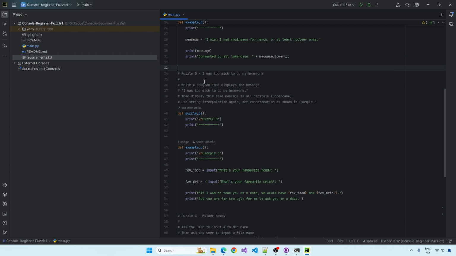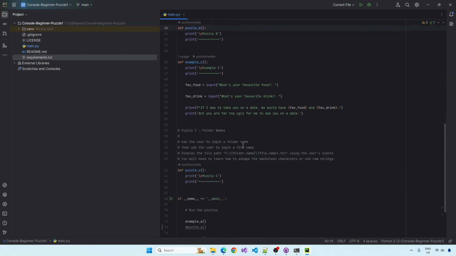Puzzle B. Okay. Write a program that displays the message, I was too sick to do my homework, and then display the same message in all capitals. So we're going to have to use something here instead of that to make it all capitals. We have to use string interpolation again, not string concatenation. So no pluses. Okay, have a go at that, guys. You should be able to do this. See, they're building on each other.